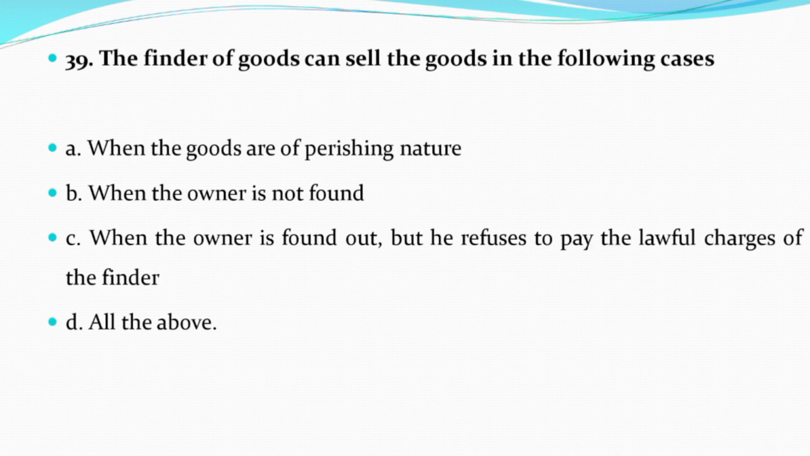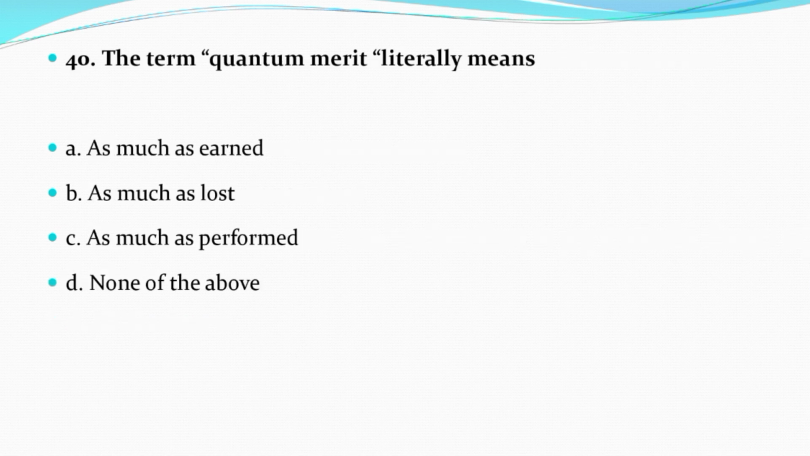Now question number 39. The finder of goods can sell the goods in the following cases: Option A, when the goods are of perishing nature. Option B, when the owner is not found. Option C, when the owner is found out but he refuses to pay the lawful charges of the finder. Option D, all of the above. And the correct answer is option D, that is all of the above. Now question number 40.